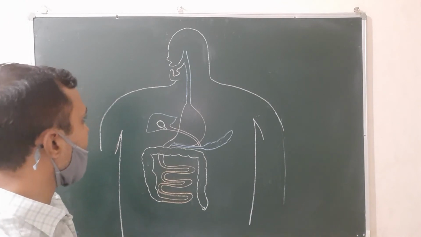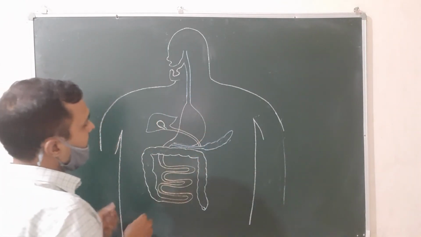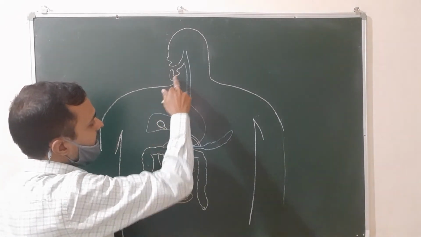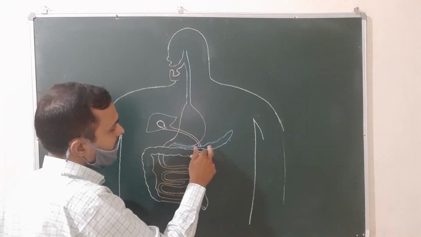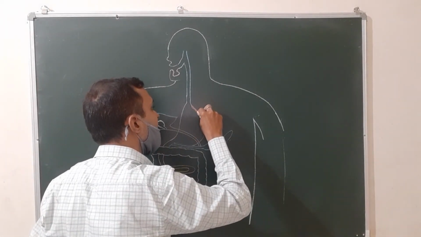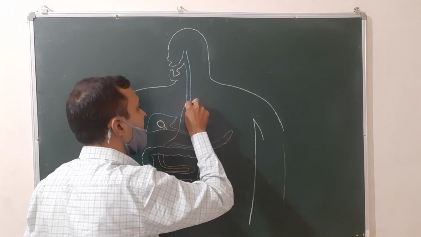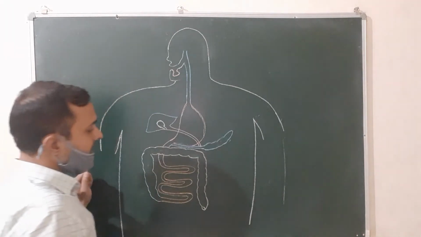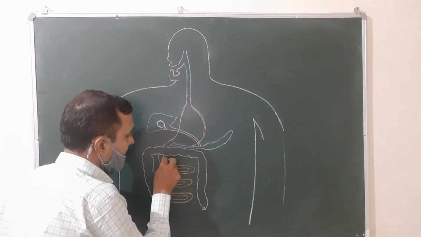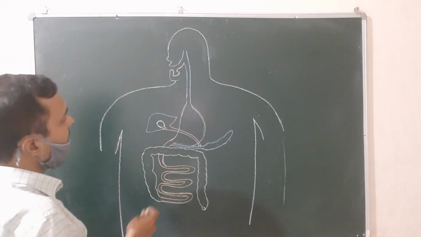How will you draw the structure? You will first draw the outline diagram, then you will combine. There are a total of 5 digestive glands. The first one is the salivary gland. This is the liver. This is the pancreas. And the gastric gland is present here in the wall of the stomach that secretes the gastric juice. Here the intestinal gland is present, in the wall of the small intestine. Now you have to label.